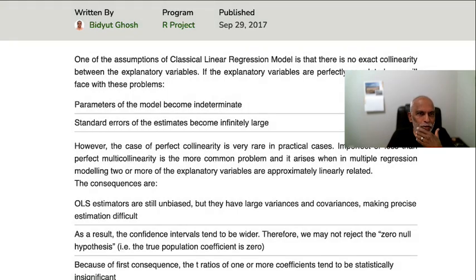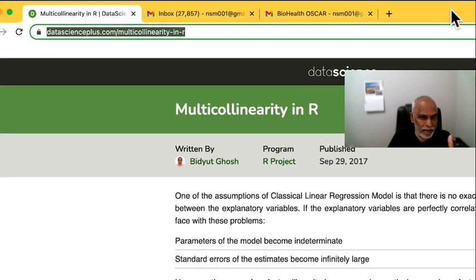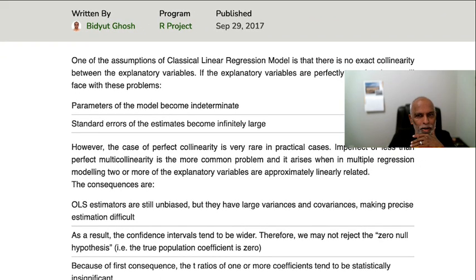Welcome. Today I'm going to talk to you about multicollinearity. It has a deeper impact and effect in the next topic, what is called y hat versus beta hat. Here is the reference: datascienceplus.com, multicollinearity in R. It's written by Bidyut Ghosh as an R project.